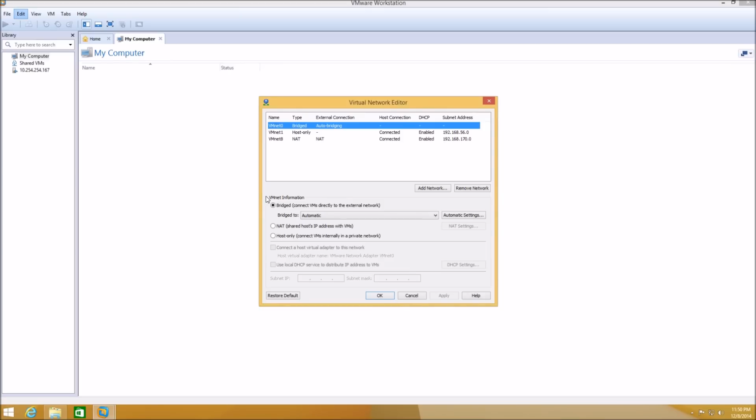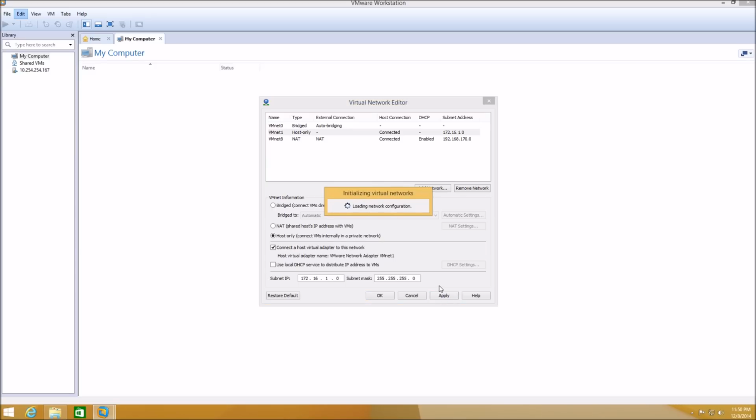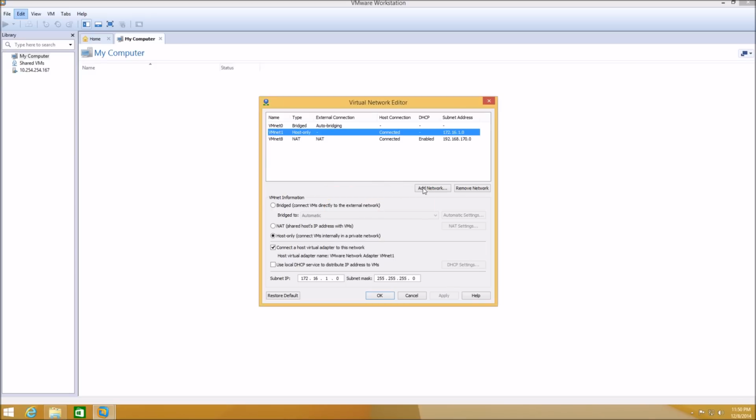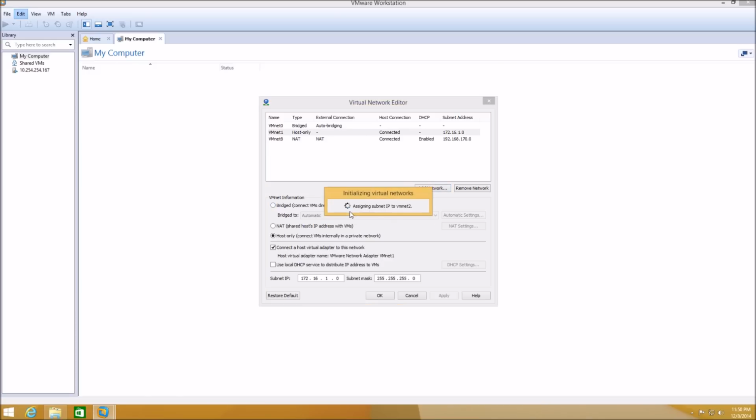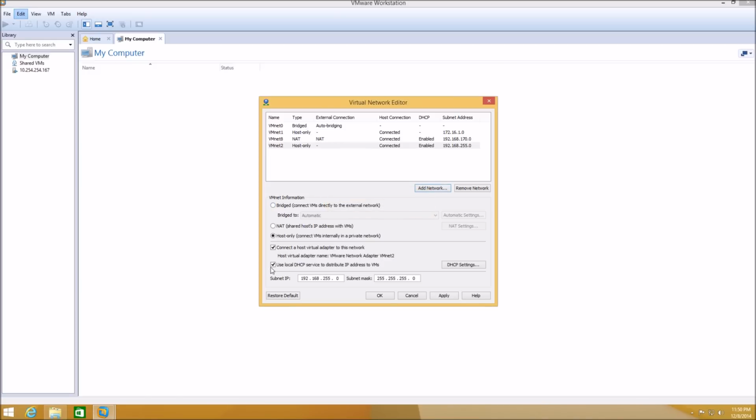First we need to create 4 virtual network adapters, VMnet 1 to VMnet 4, and for the virtual adapters we are going to disable the DHCP service. For the first one we are going to assign the 172.16.1.0 IP subnet, for the second one 172.16.2.0, the third one 172.16.3.0, and for the last, VMnet 4, we are going to assign 172.16.10.0.